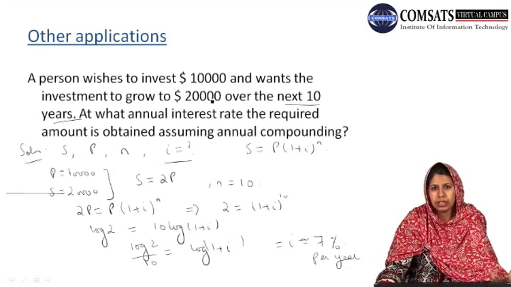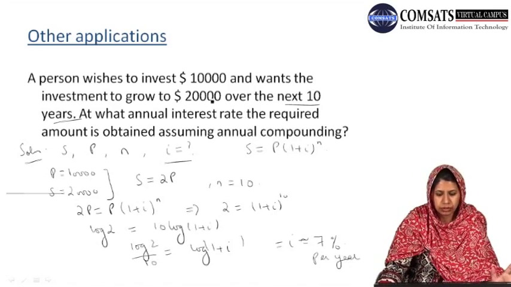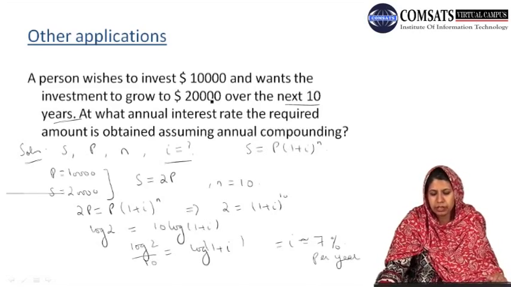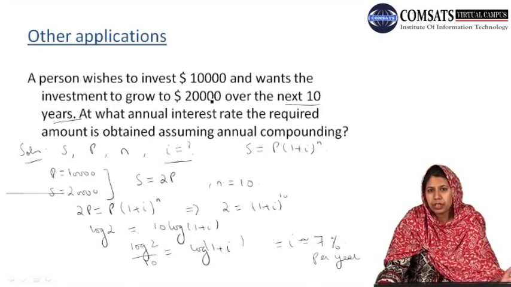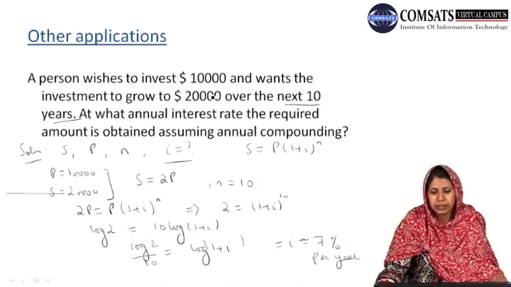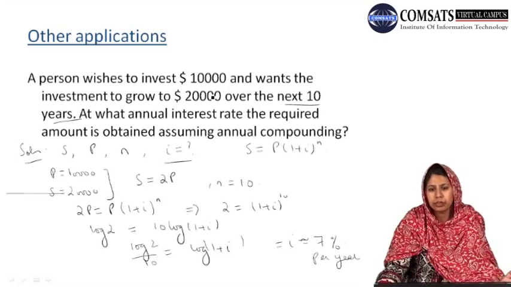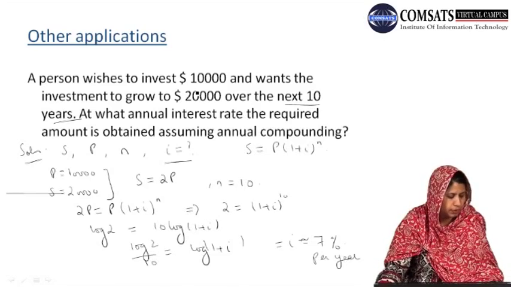So by using our compound amount formula, we can obtain the value of the 4th parameter provided the values of the other 3 parameters are known. For example, we can find the present value or the principal value, or we can find the interest rate, or we can find the number of compounding periods if the other 3 pieces of information are given.